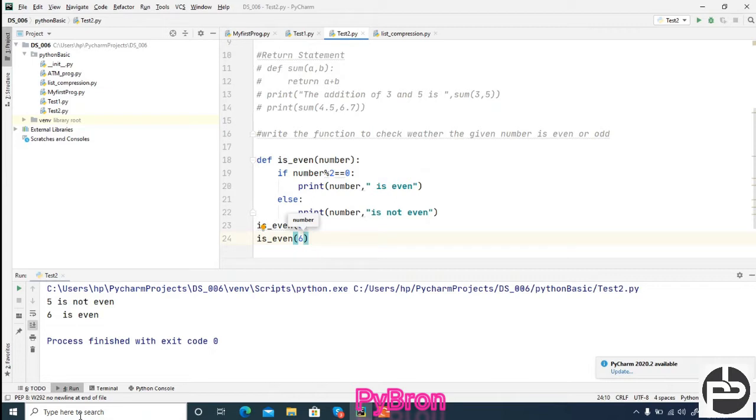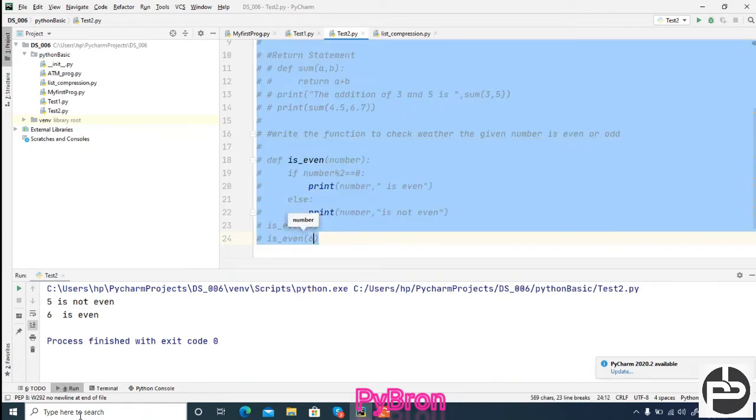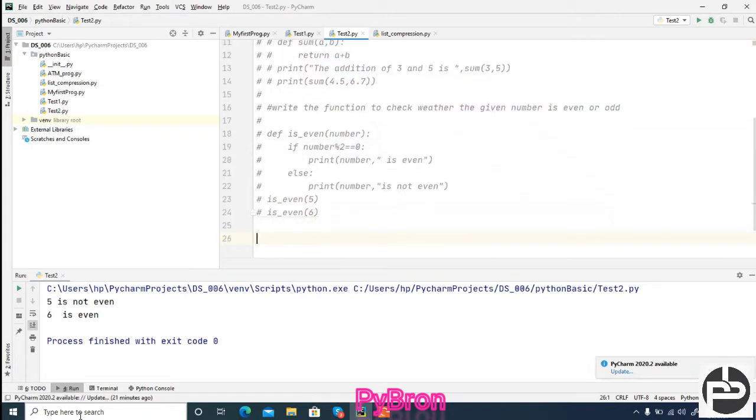Now in case of Python, returning multiple values is also acceptable, but in other languages you cannot return multiple elements. Let's suppose in case of Java, each function should return only one element, but in Python you can return multiple elements also. So I am going to make a comment here: return multiple values from the function.